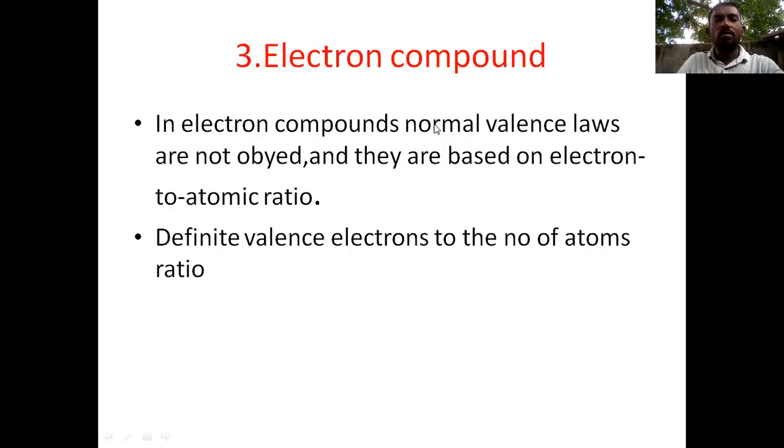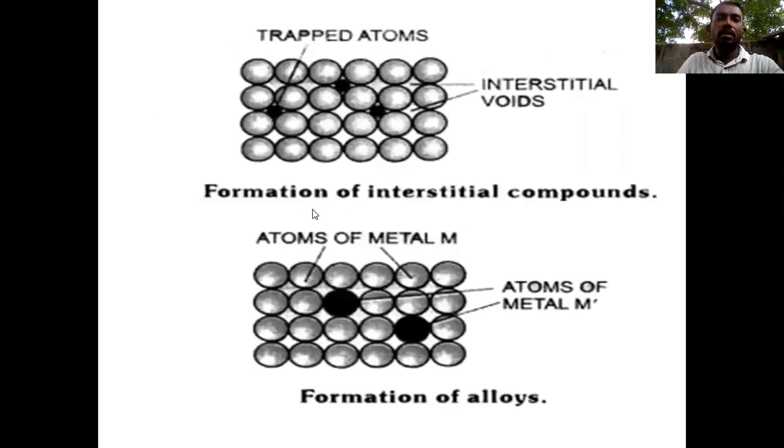The third one is the electron compound. In electron compounds, normal valency laws are not obeyed, and they are based on the electron to atomic ratio. A definite ratio of valency electrons to the number of atoms is called an electron compound.